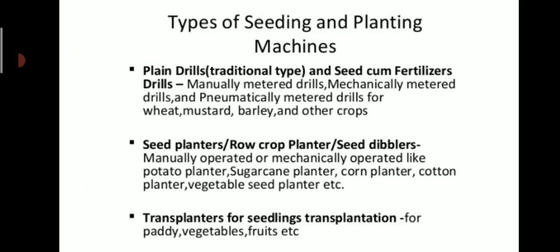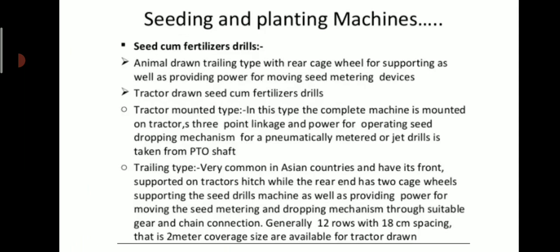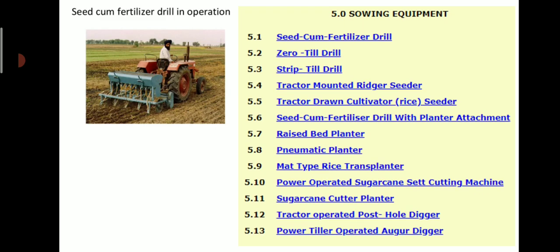Let us see the types of seeding and planting machine. These are classified into the following types. Number 1, plain drills and seed cum fertilizer drills. Second is seed planters, row crop planters or seed dibblers. And number 3, transplanters for seedling transportation. So, seeding and planting machine. Next is seed cum fertilizer drills, tractor drawn seed cum fertilizer drills. So, you can see here a seed cum fertilizer drill in operation. After that, some of the sowing equipment are listed in this slide.